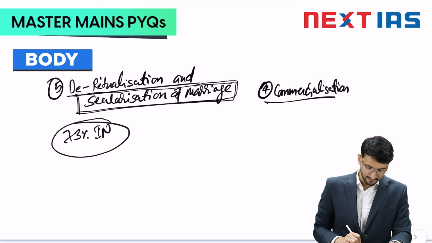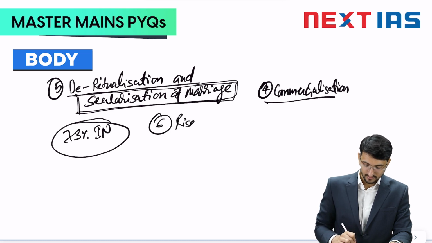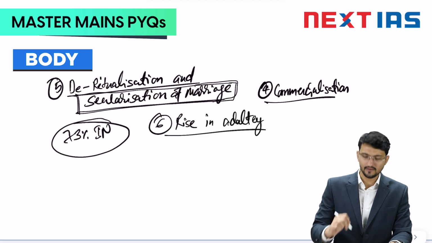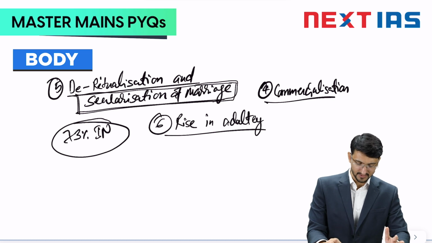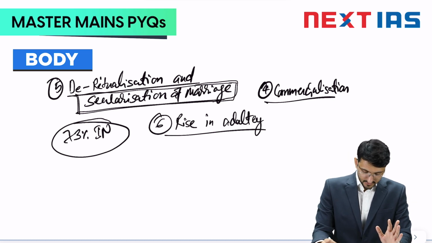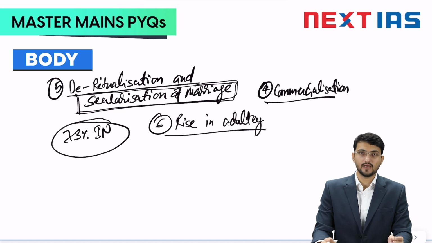Apart from this, there is an impact of adultery, a rise in adultery. I would not say that it is a dominant feature in Indian society, but significantly it has risen in recent time.